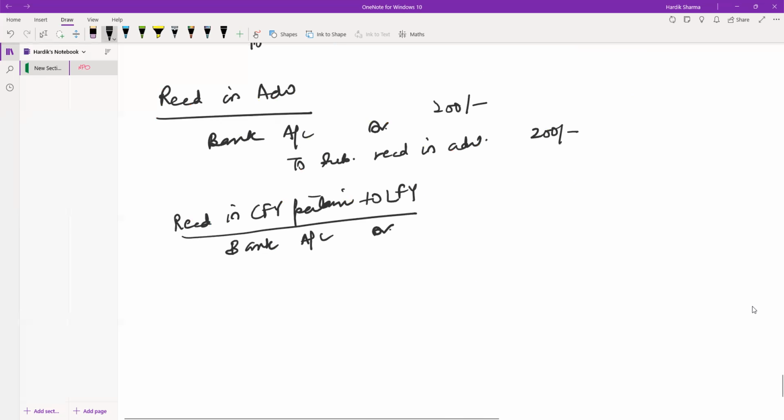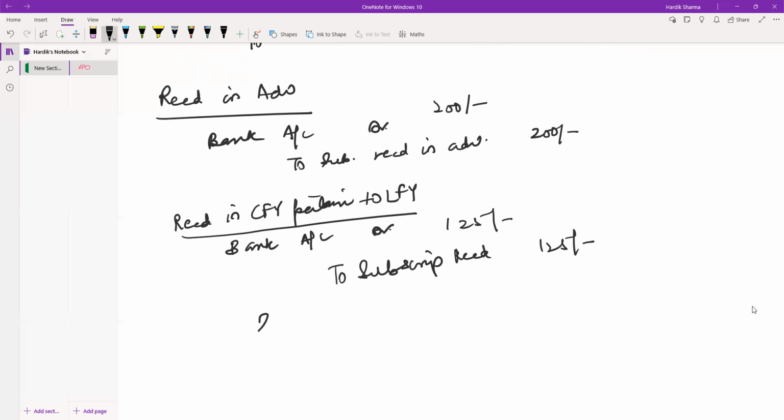It will be shown as bank account debit 125 to subscriptions received 125. Now, what is this? This says that subscription received. It is accounted in income and expenditure account, but that is wrong. So what we do is we pass another entry, that is subscriptions received account debit 125 to